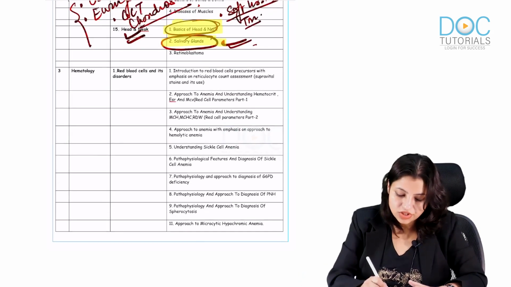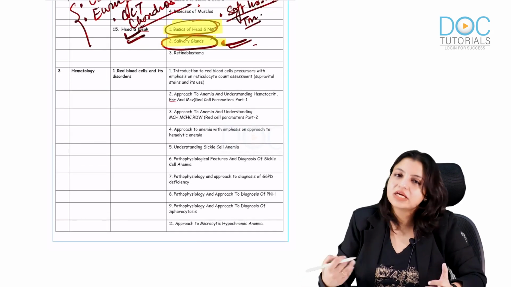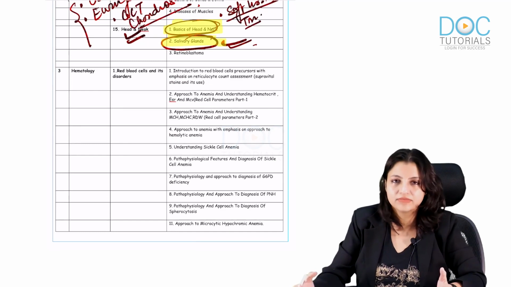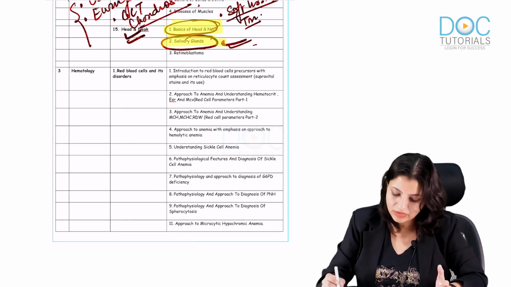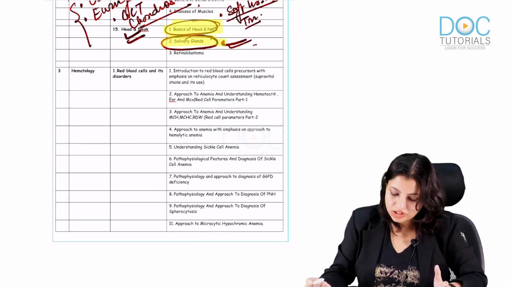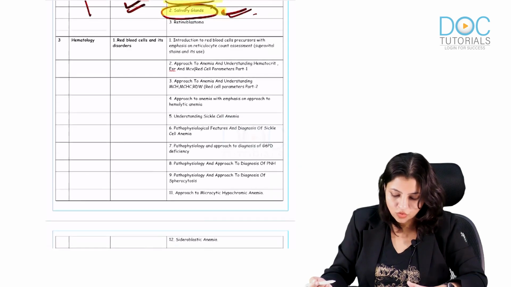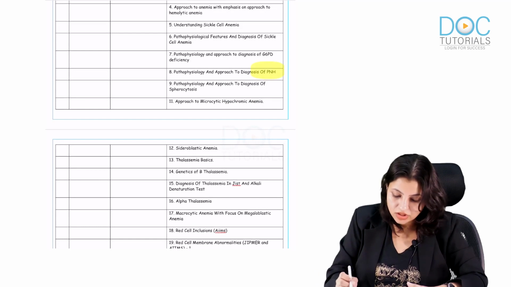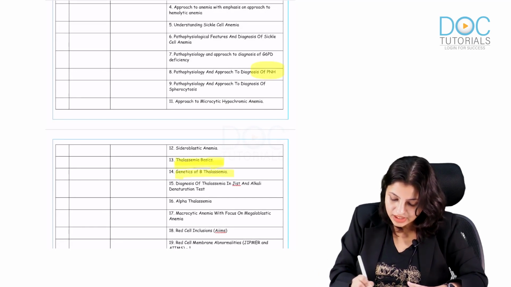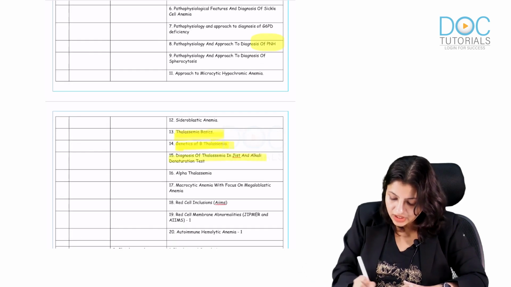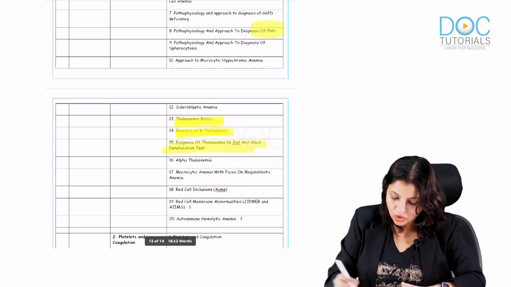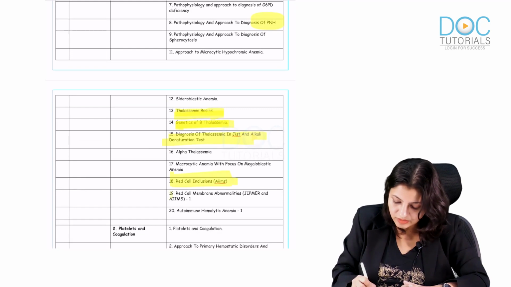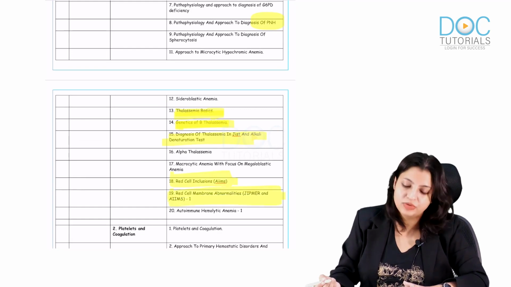Now coming to hematology, what are the mandatory points? Hematology is totally case-based, so you should understand your basics clearly. Let me go one by one. I want you to study PNH, iron deficiency anemia, and thalassemias, including genetics. Diagnosis of thalassemia, all the red cell inclusions and red cell membrane abnormalities should be known to everybody.